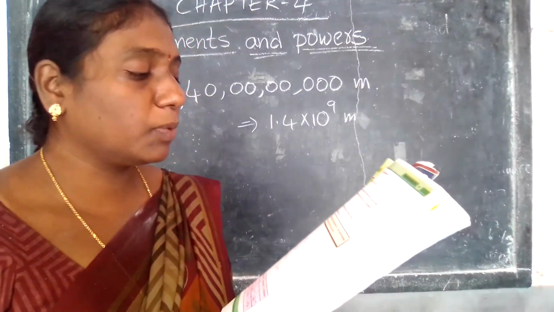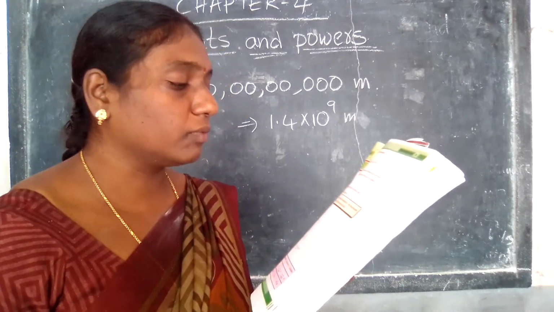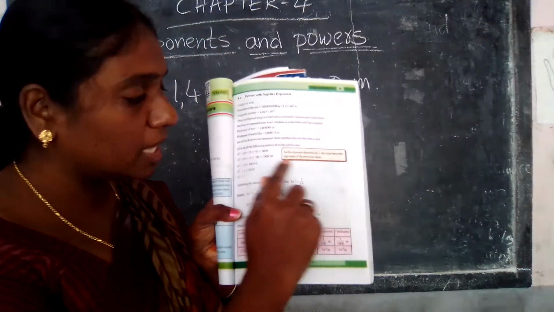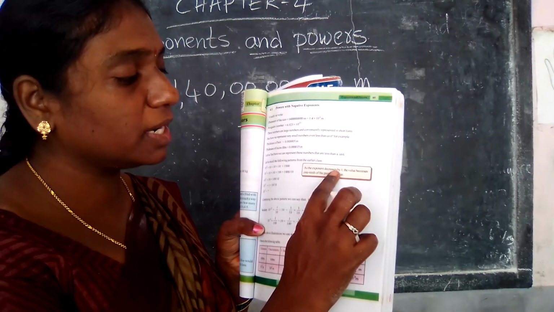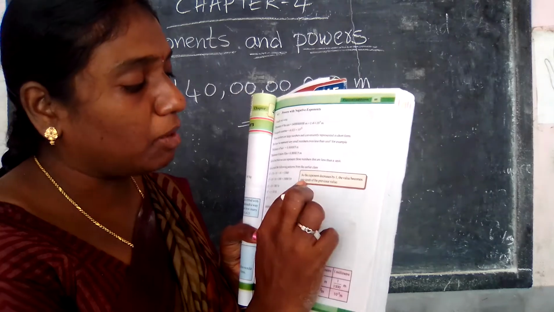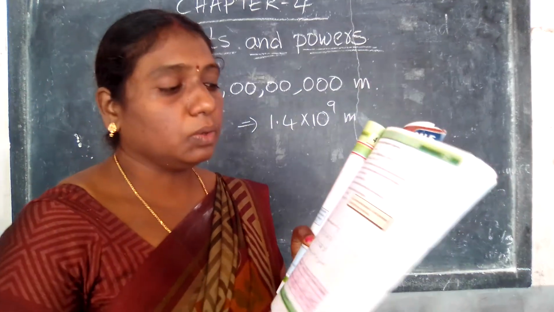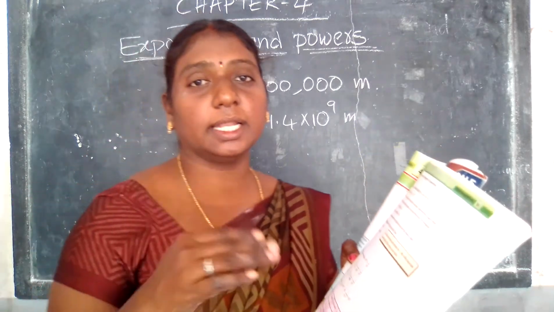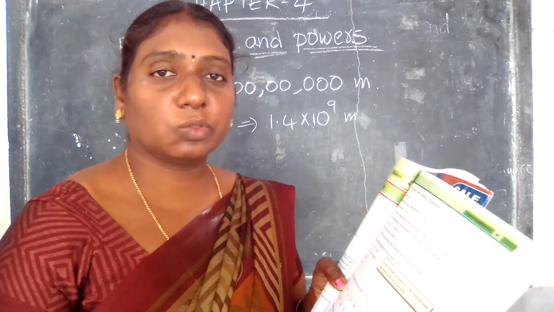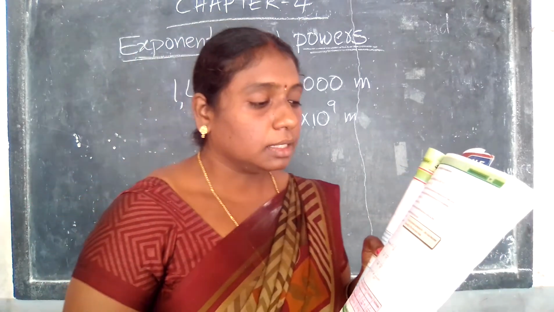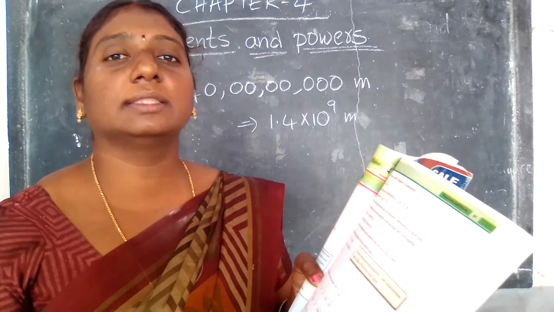See here: as the exponent decreases by 1, the value becomes 1/10 of the previous value. Here one yellow color box is there, in page number 85. As the exponent decreases by 1, the value becomes 1/10 of the previous value. The previous value comes 1/10 less.